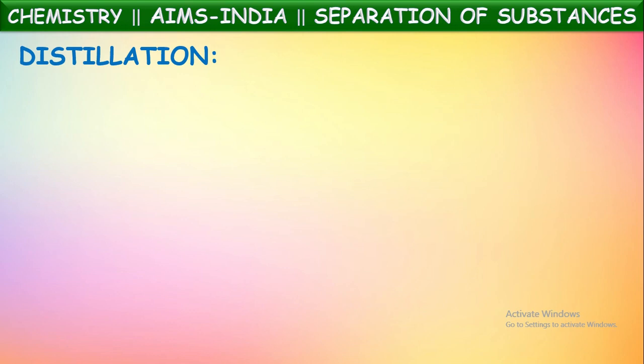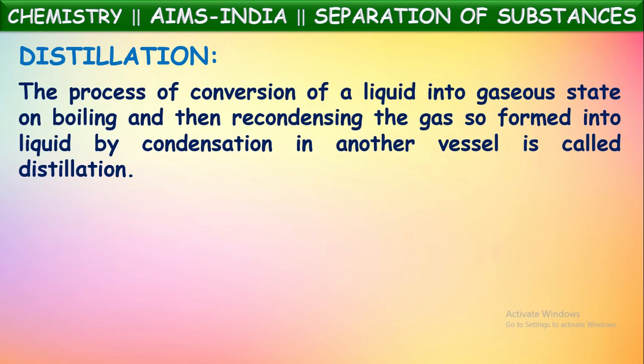In the distillation process, both the components can be collected, whereas in the evaporation process we are able to collect only the solid component. Liquid component will be evaporated off, converted into gaseous form, and enters atmospheric air; it cannot be collected back. But distillation is one more important separation technique where both the solid and liquid components can be separated and collected back. Okay, let us see what it is.